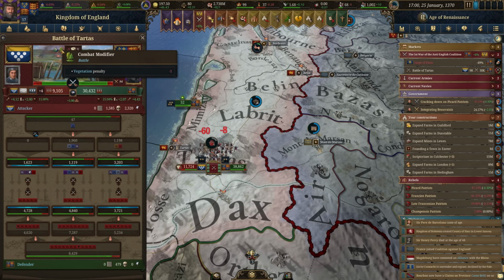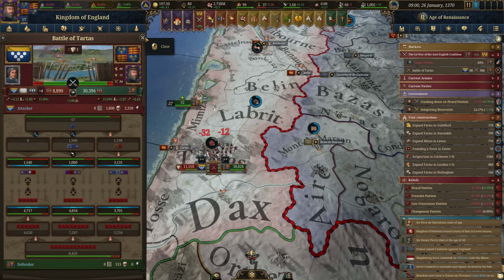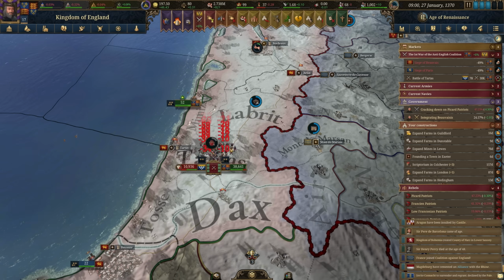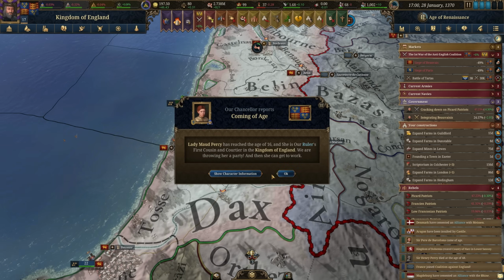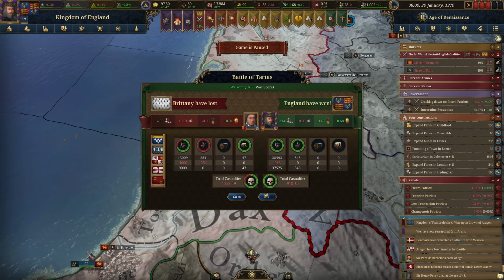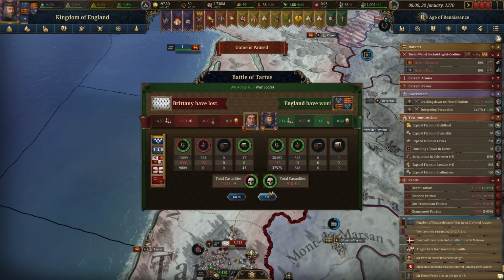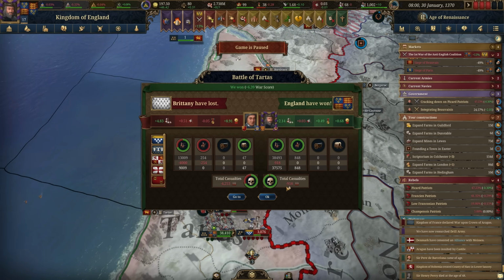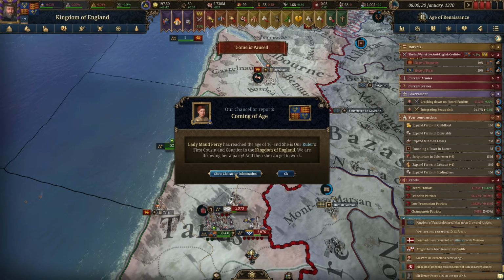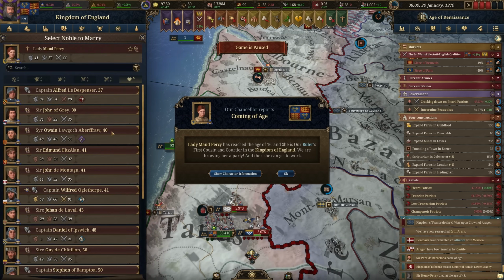And they'll have the negative die roll. Yeah, they got 2 negatives here. So this should be a fairly easy battle overall. And it's got another character we need to marry off. So we killed 4,200 of theirs, losing less than 1,000 of our own. So not too bad at all.